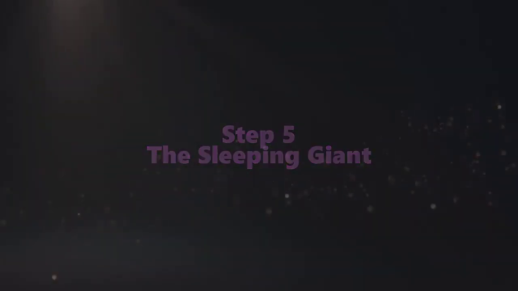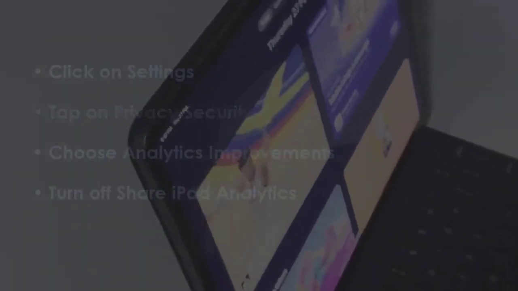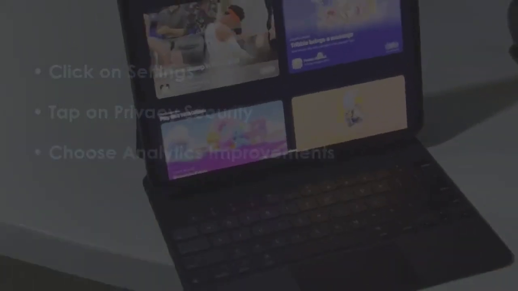In the next step, open Settings. After that, go to Privacy and Security. After that, select Analytics and Improvements. After that, disable Share iPad Analytics. You are good to go.